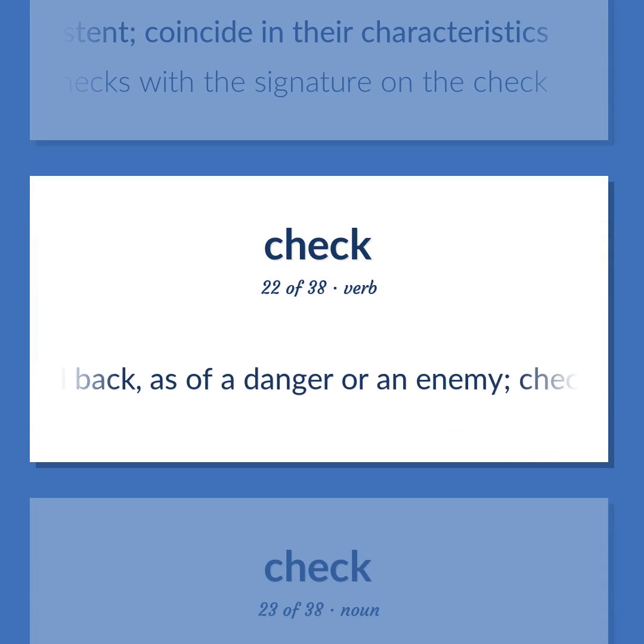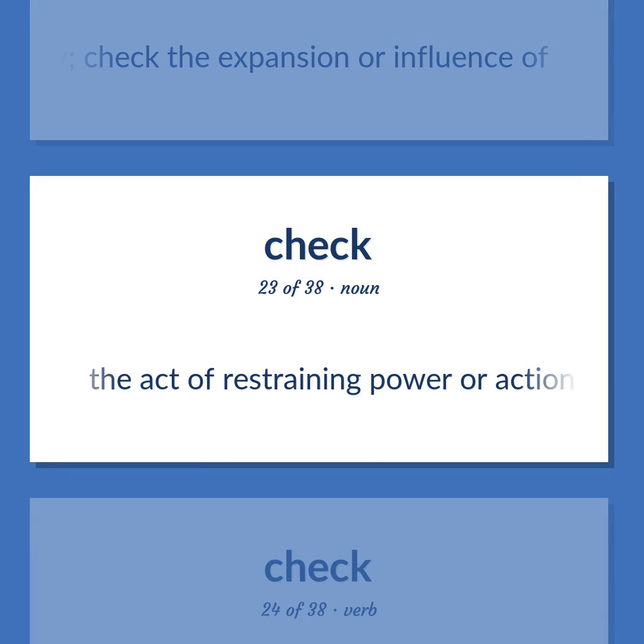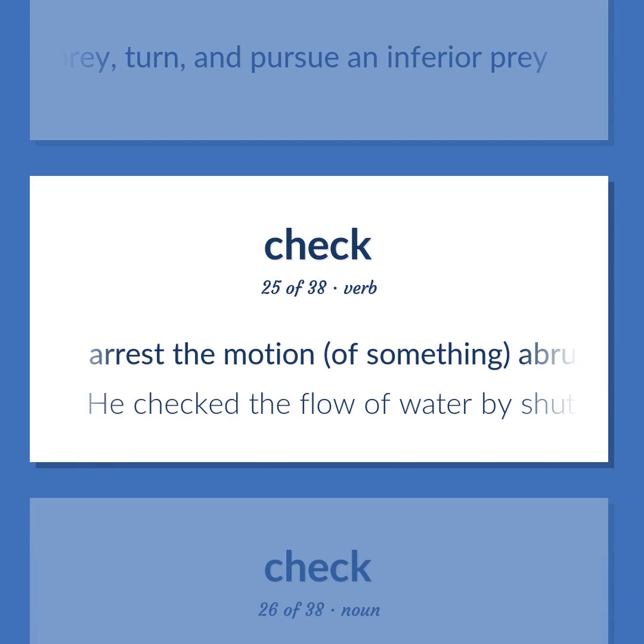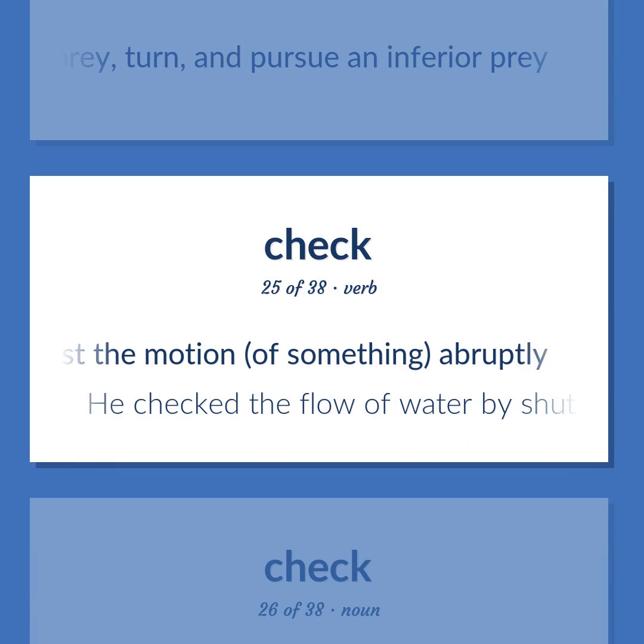Hold back, as of a danger or an enemy. Check the expansion or influence of. The act of restraining power or action or limiting excess. Abandon the intended prey, turn, and pursue an inferior prey. Arrest the motion of something, abruptly. He checked the flow of water by shutting off the main valve.